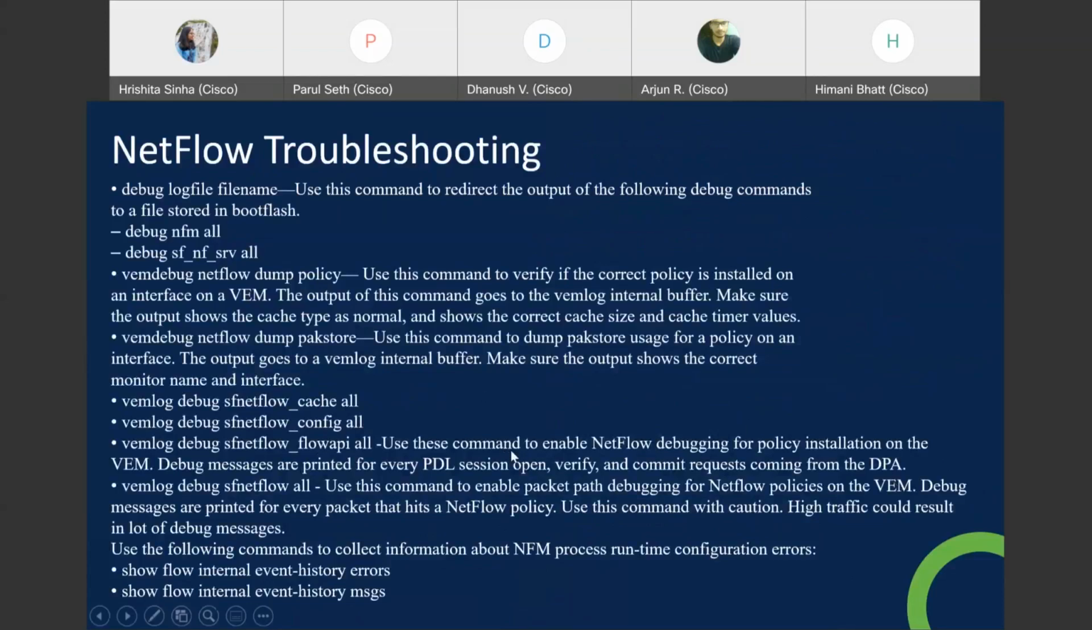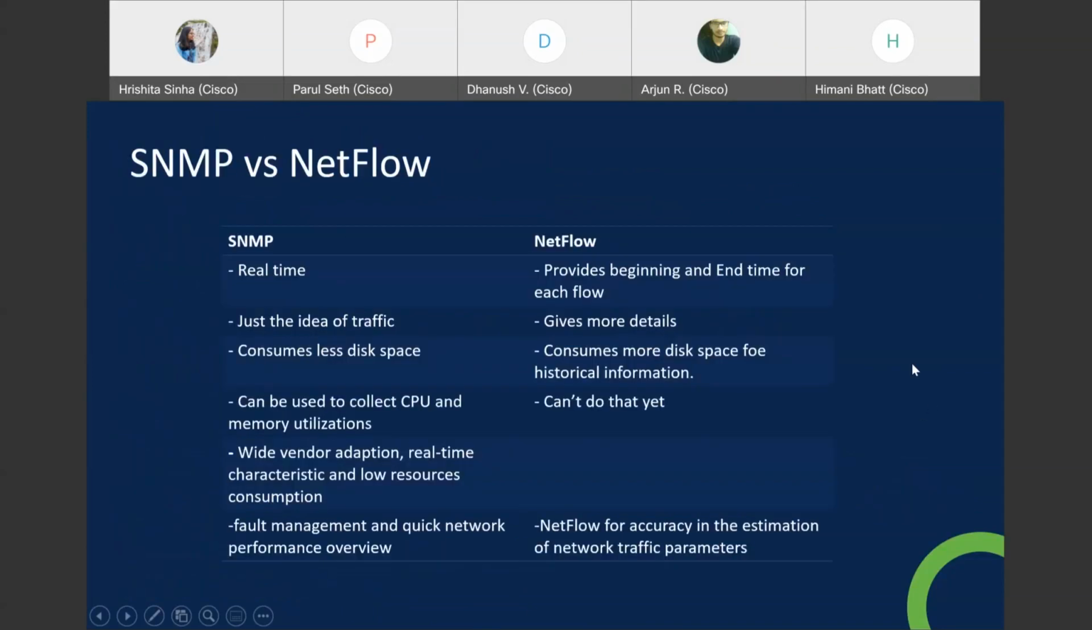Okay, troubleshooting NetFlow. Again, if you're getting any kind of error or you want to debug something, NetFlow troubleshooting is where we will get all kinds of commands. I won't be discussing this.